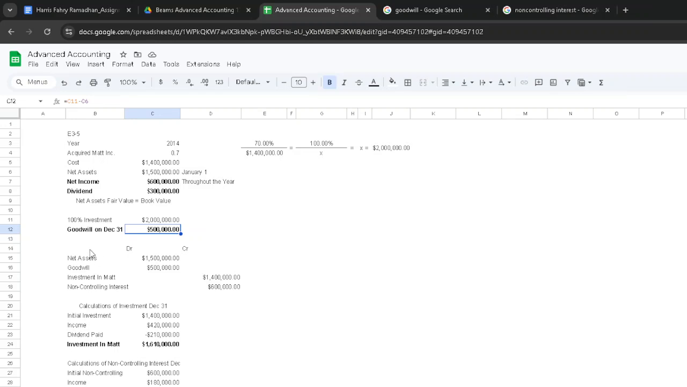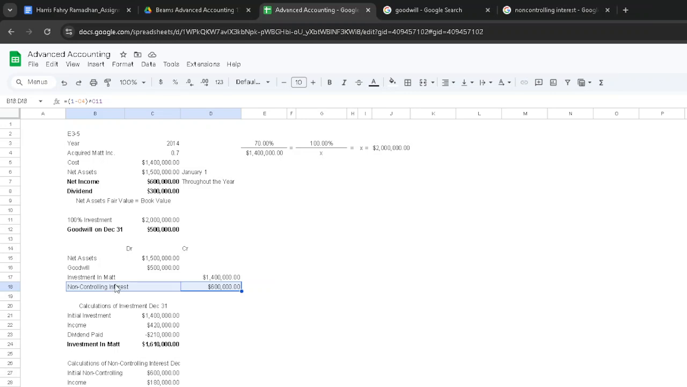I'm actually also bridging to question number 2, but this is how I like to record it. We first have net assets, 1.5 million, and goodwill of 500. That makes it 2 million, the full amount. To compensate that on the credit side, we have investment in MAT, 1.4 million, which we've taken from this, and 600 belongs to non-controlling interest. Now, what is a non-controlling interest?